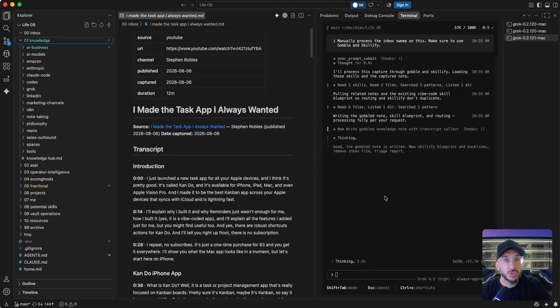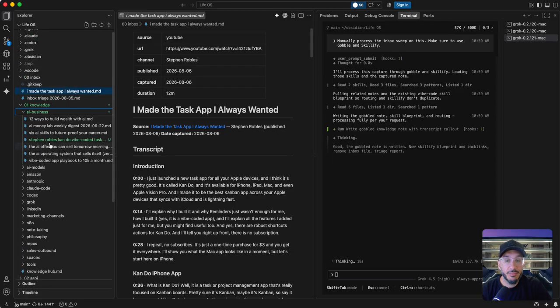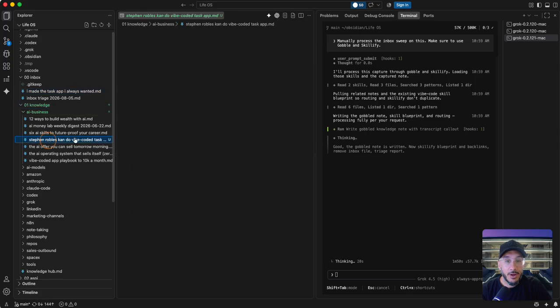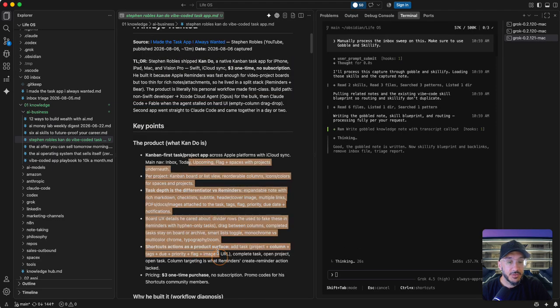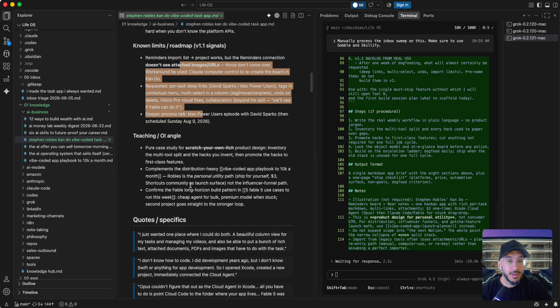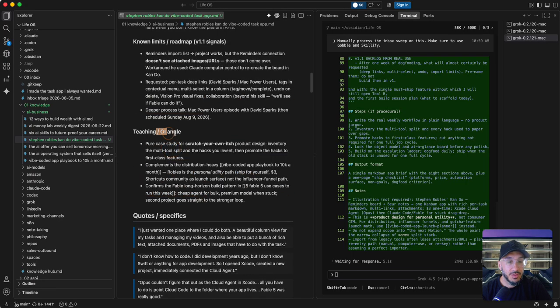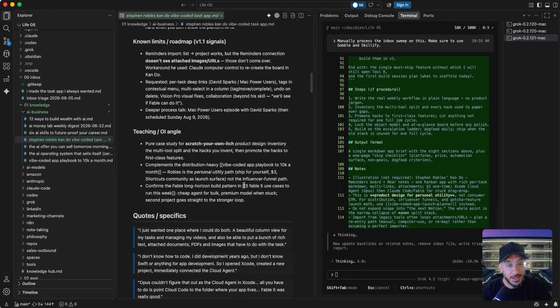Think about master classes or really long tutorials. They're not going to give you the keys to the city, but they might talk for an hour and a half about how to do it. So it looks like I put it under AI business, which is interesting. He was talking about a task app, about vibe coding. That's why. So you can see over here now, Stephen Robles can do the task app I always wanted. He shipped a new app. Here's some key points about it: what he built, the build method, known limits, teaching angle, right? This is going to talk about how I can use this for me in my business, and it links back to other things over here.